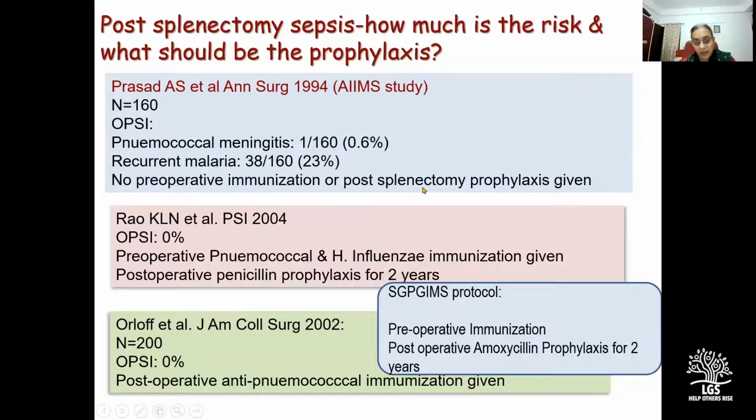post-splenectomy prophylaxis. A smaller series of pediatric cases from PGI Chandigarh reported 0 OPSI, but they immunized all their children for pneumococcus and H. influenzae and continued with oral penicillin prophylaxis for 2 years. So we at SGPGI also immunize all our patients pre-operatively, and we continue amoxicillin prophylaxis for 2 years following surgery.